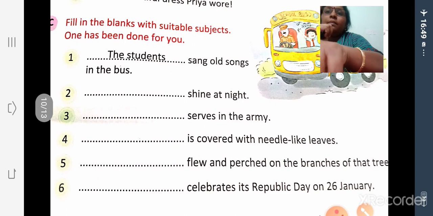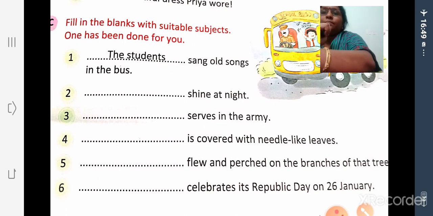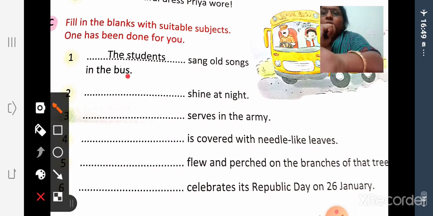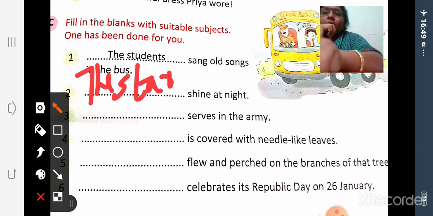Then fill in the blanks with suitable subjects. The students sang old songs. So we have to give correct subjects, any subjects you like. The stars shine at night.